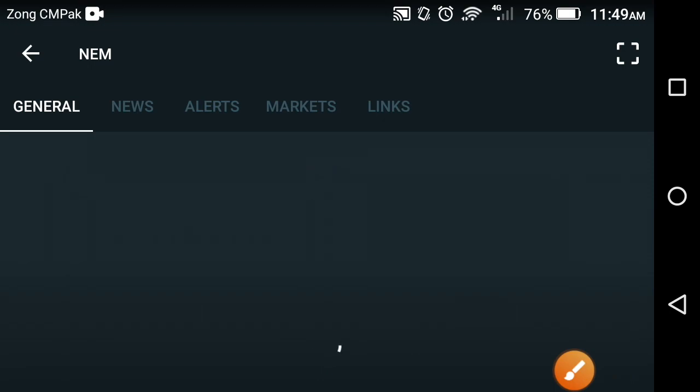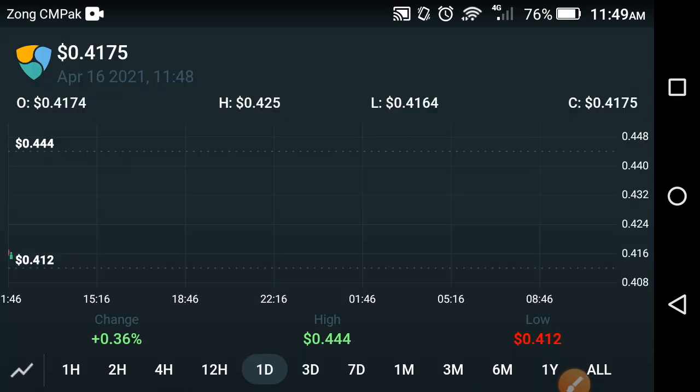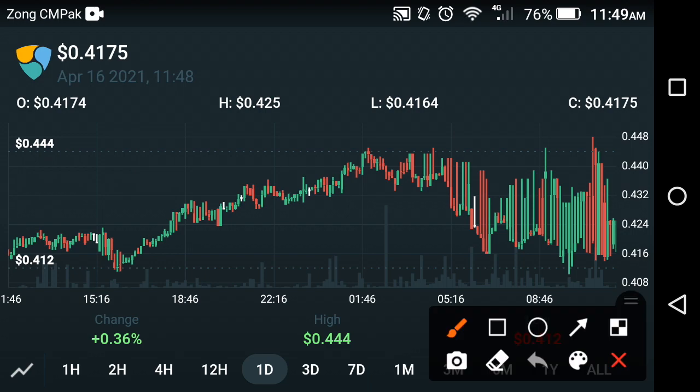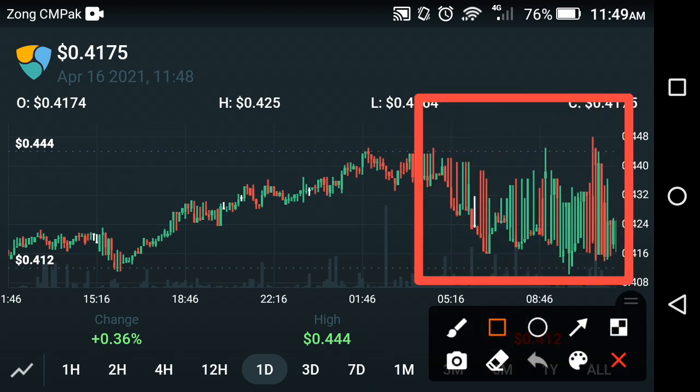Now let's see the price prediction of XEM coin. After that we decide, according to the price prediction, what's the next target of XEM coin. So friends, absolutely a very bad chance has occurred in the XEM coin. As you can see here, the structure of the XEM coin is very complex. You can't understand anything from this XEM coin chart.